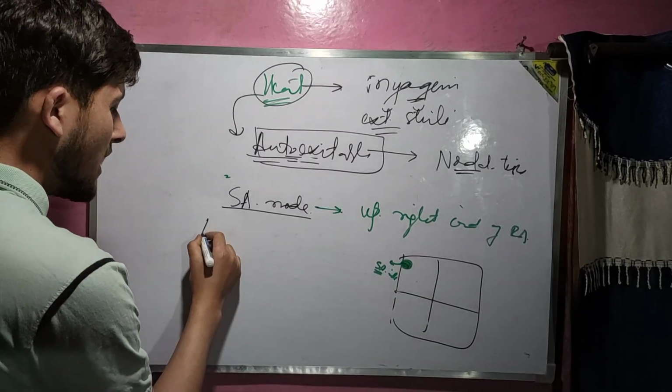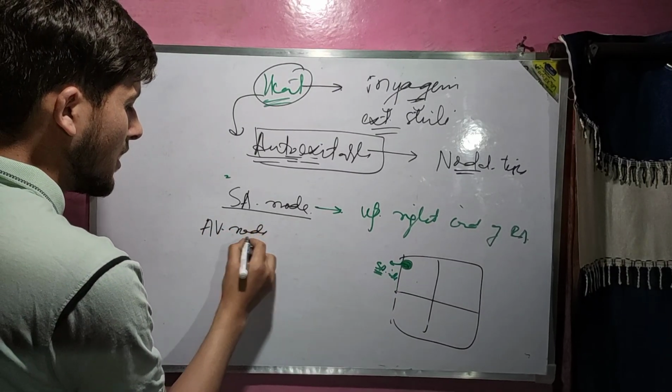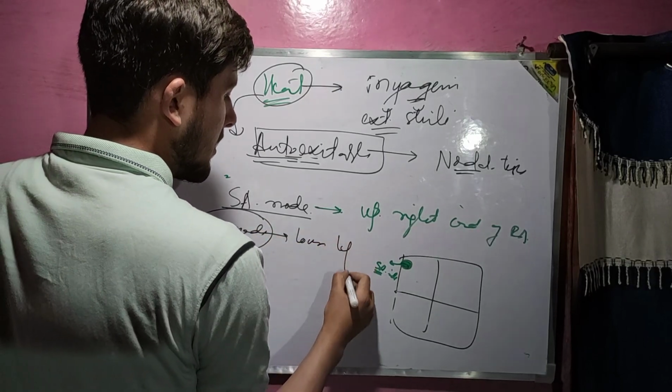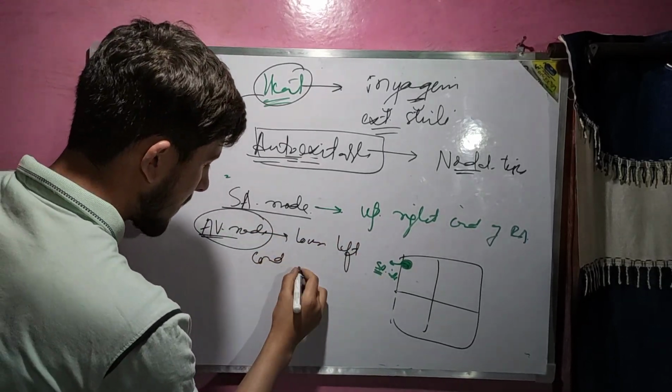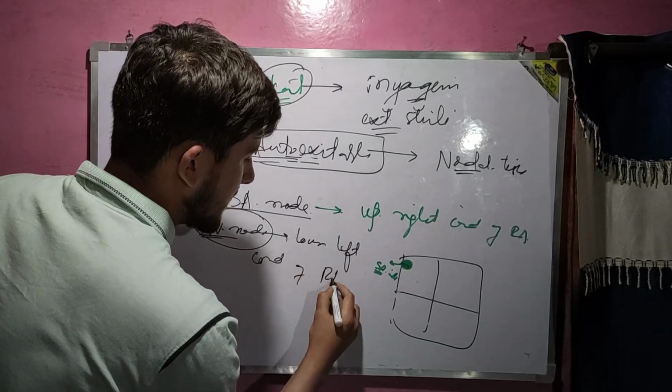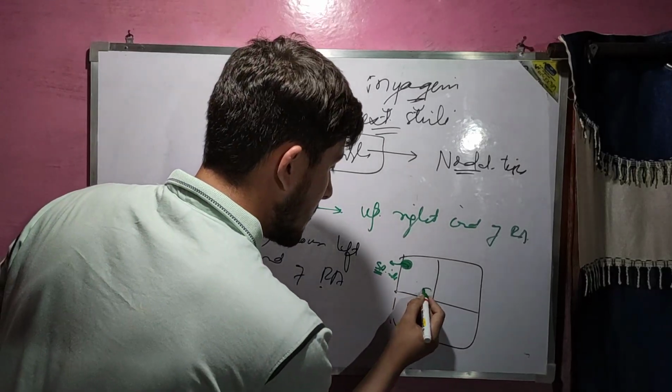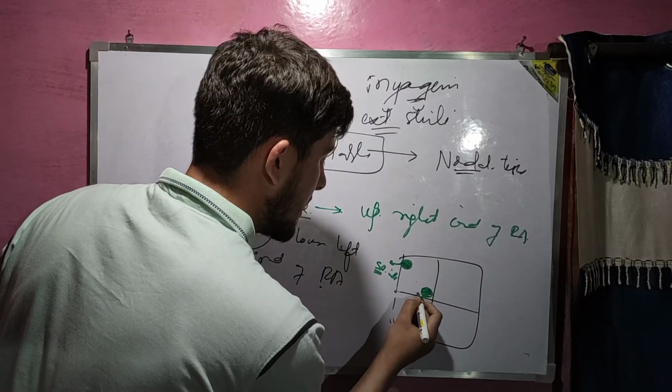After that, the AV node is present in the lower left corner of the right atrium. In this same right atrium, at the lower left corner, the AV node is present.